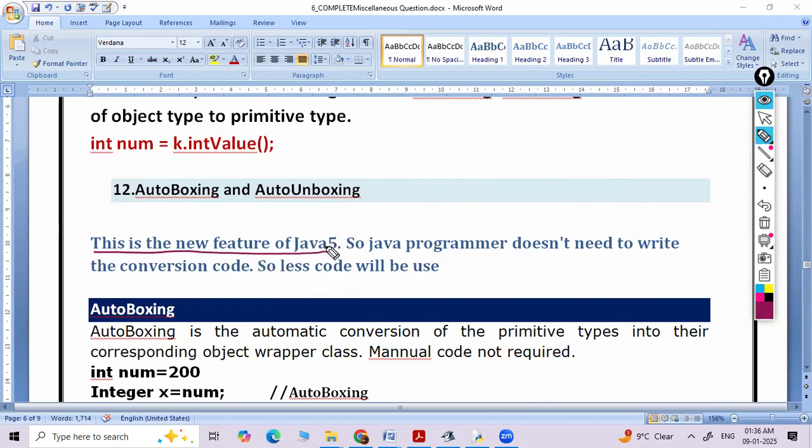But when Java 5 was launched, the auto boxing, auto unboxing procedure was included in Java. So the Java programmer does not need to write the conversion code. Less code will be used. With less code, we can do the boxing and unboxing. This concept is called auto boxing and auto unboxing.